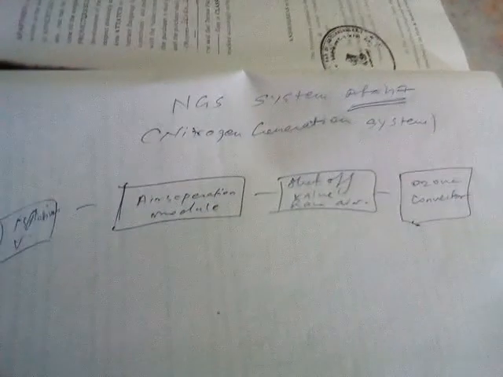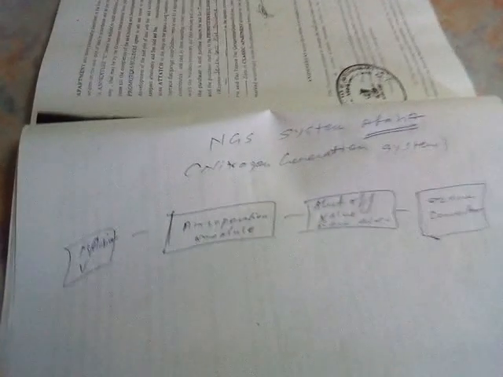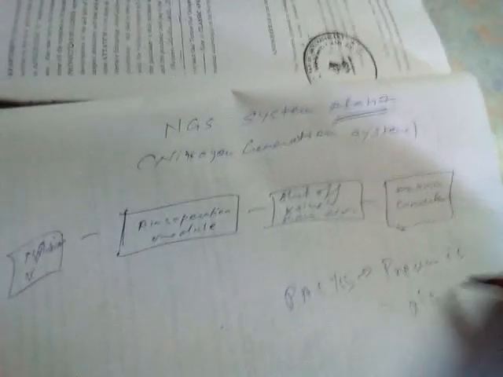Today I am telling you about the NGS system used in the aircraft, the nitrogen generation system. In Boeing 737, it is located on the left pack. Pack means what? Packs means there are certain packs, that is, pneumatic air condition kits. This is a part of the air condition system. Now this is the video about the NGS system, the nitrogen generation system.